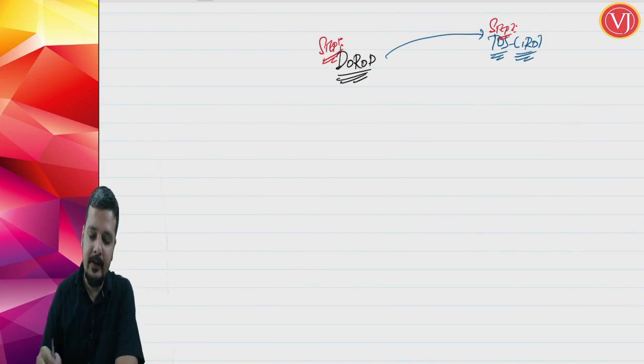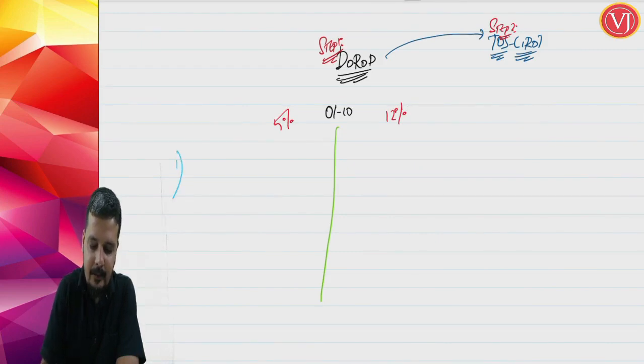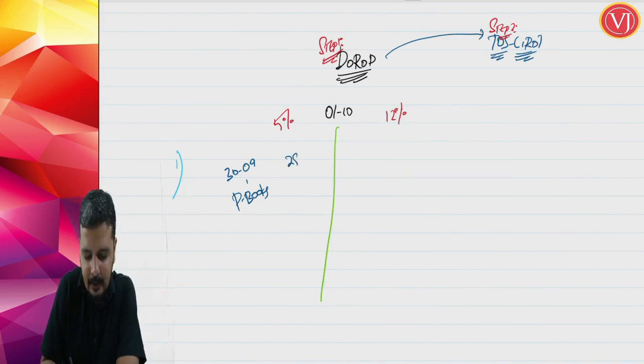Now, what is the situation that they are talking about? They are talking about a very peculiar situation. Supposing on 1st of October there is a change in rate of tax. Now, if I tell you payment in books is on 30th of September and payment in bank is on 28th of September, that is a normal case.